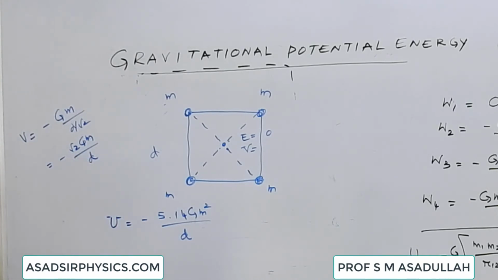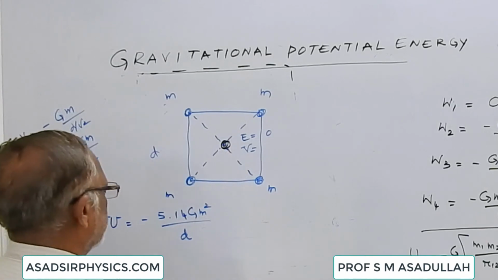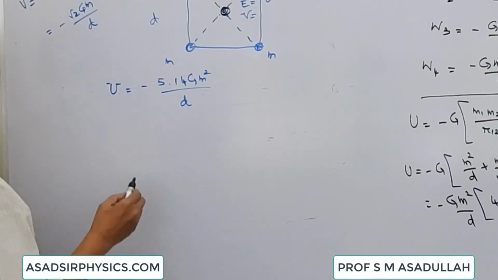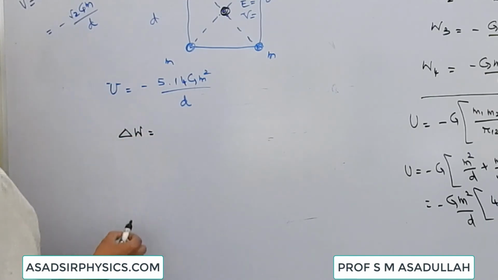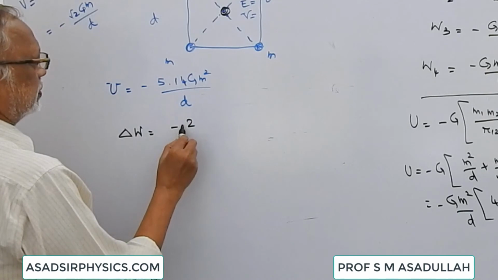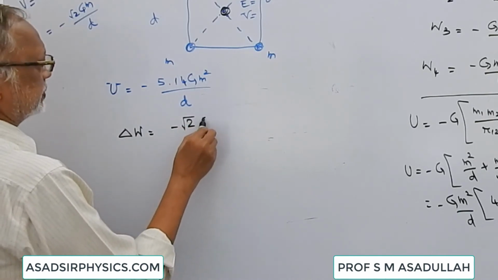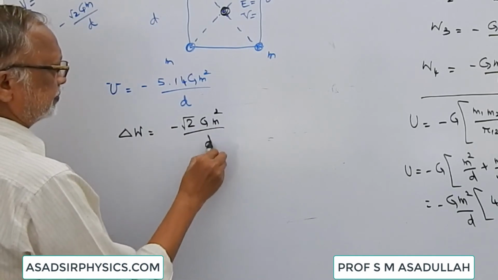If we bring another fifth body and place it at the center of the square, the extra work done is equal to minus root 2 G m square by d.